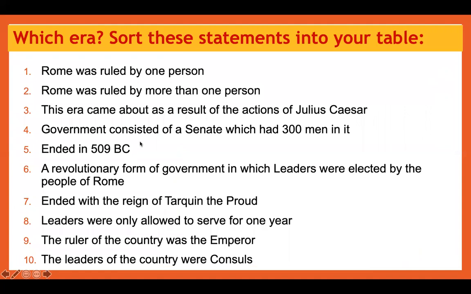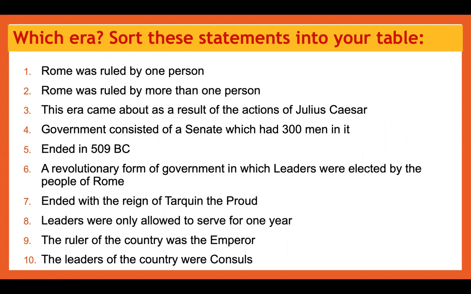What I want you to do is sort these statements, okay? So you can pause the screen once I've read them to you and see if you can sort these out. Rome was ruled by one person. Rome was ruled by more than one person. This era came about as a result of the actions of Julius Caesar. Government consisted of a senate which had 300 men in it.